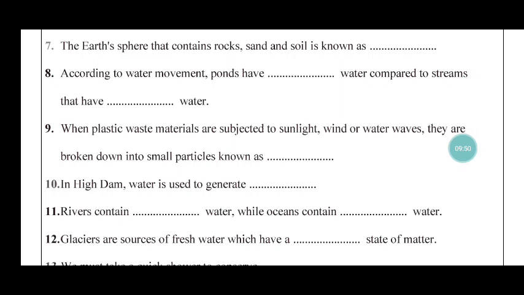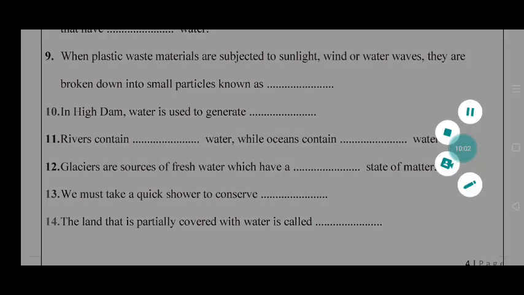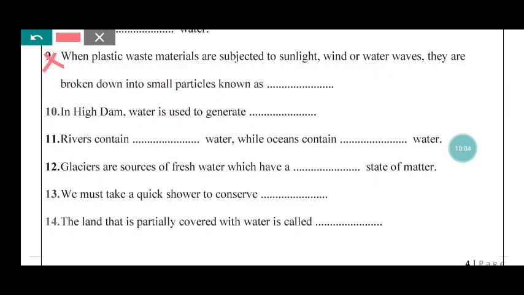8. According to water movement, ponds have still water compared to streams that have running water. 9. When plastic waste, okay, and delete this question. 10. In high dam, water is used to generate electricity. 11.